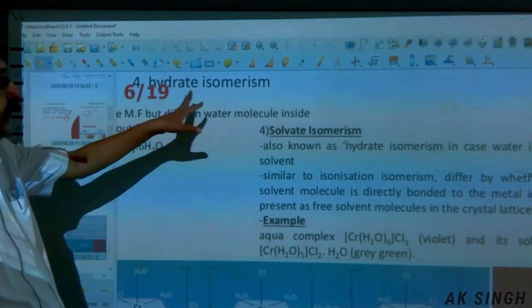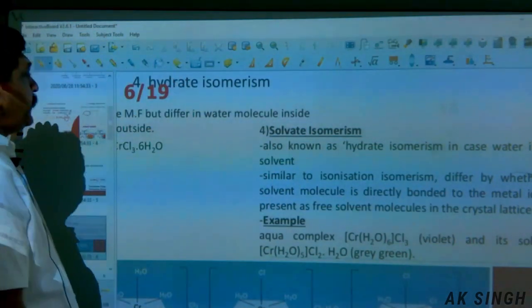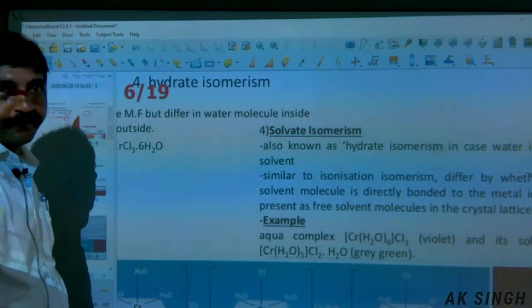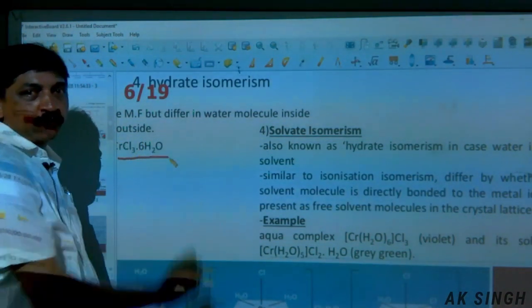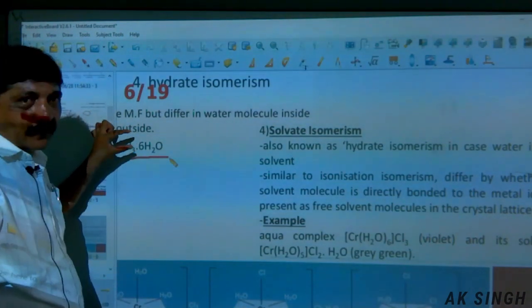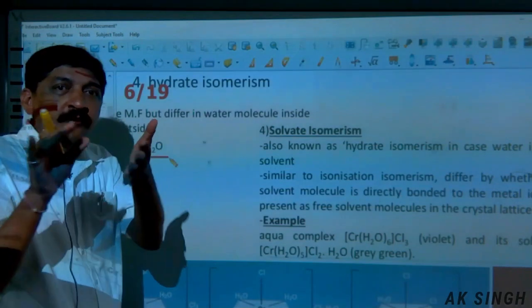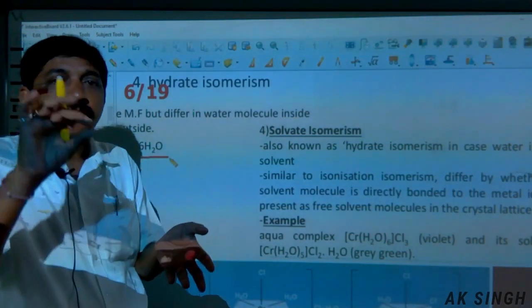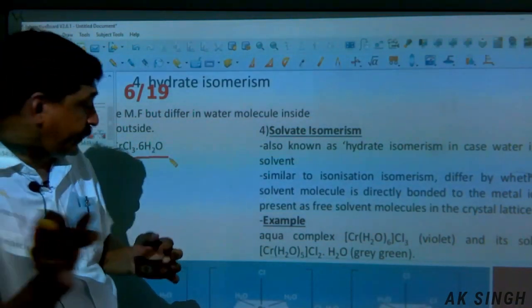Another one, the hydrate isomerism or the solvent isomerism. Now, same molecular formula but differing in water molecules inside or outside. This example, CrCl3 6H2O. Now, the molecular formula remains the same. So, in the coordination sphere, there may be 6 molecules of water. In another isomer, the water molecules may differ in the coordination sphere and in the ionization sphere.